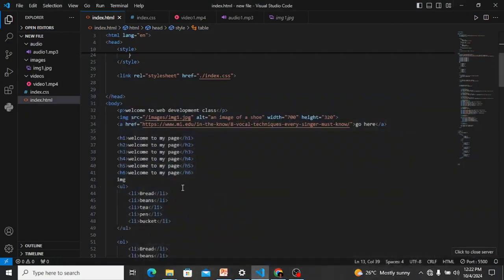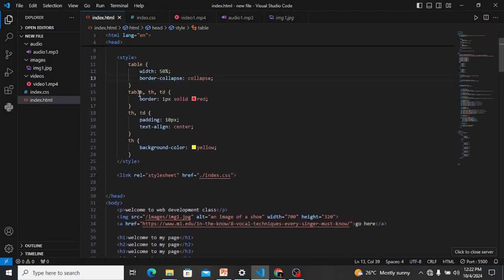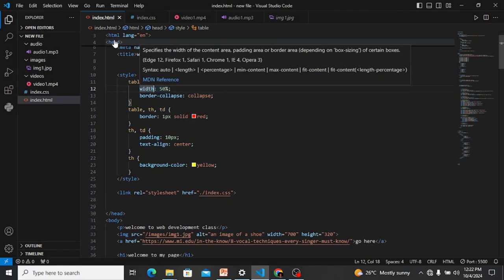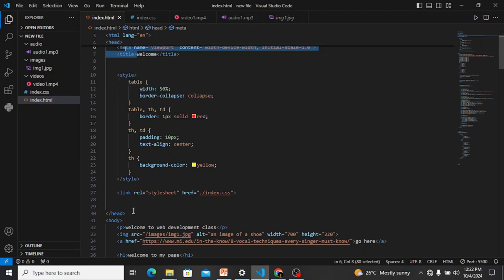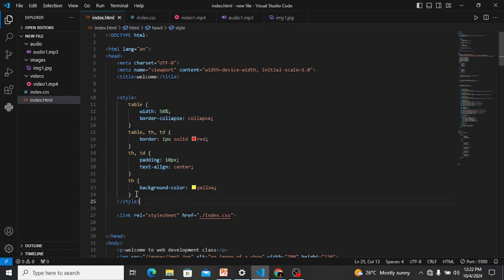Now, in order to apply CSS, we have different ways to apply CSS into a web page. The first way is to do that by putting in a style tag, which is this, in the head of your HTML. From here to here is the head tag, and then from here to here is the style. So you have to put the style tag inside of your head tag, as you can see.